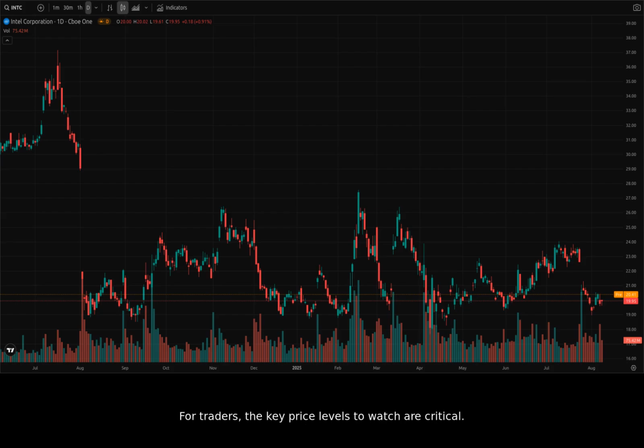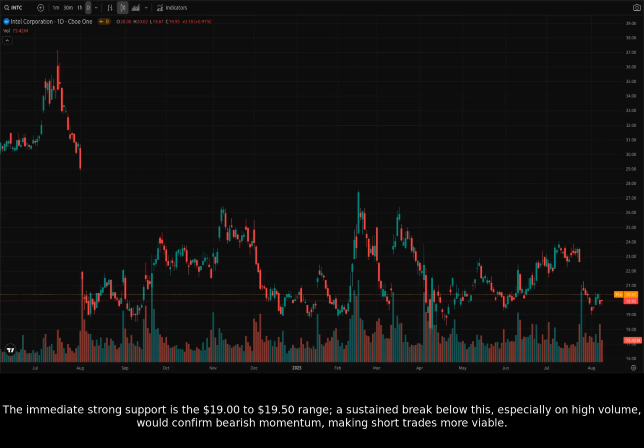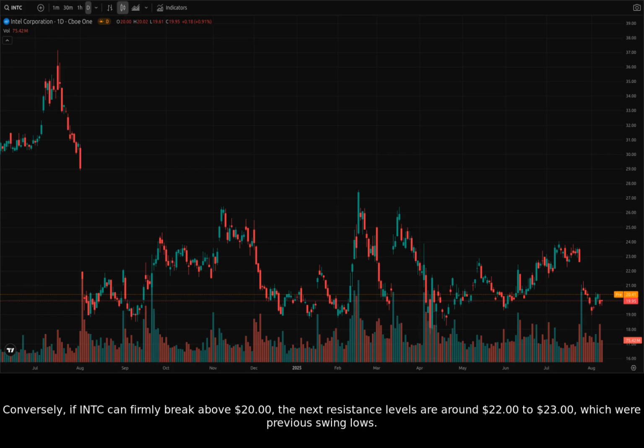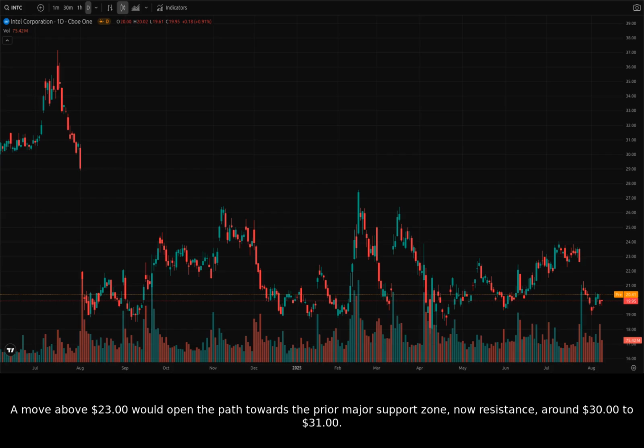For traders, the key price levels to watch are critical. The immediate strong support is the $19 to $19.50 range. A sustained break below this, especially on high volume, would confirm bearish momentum, making short trades more viable. Conversely, if Intel can firmly break above $20, the next resistance levels are around $22 to $23, which were previous swing lows. A move above $23 would open the path towards the prior major support zone, now resistance, around $30 to $31.